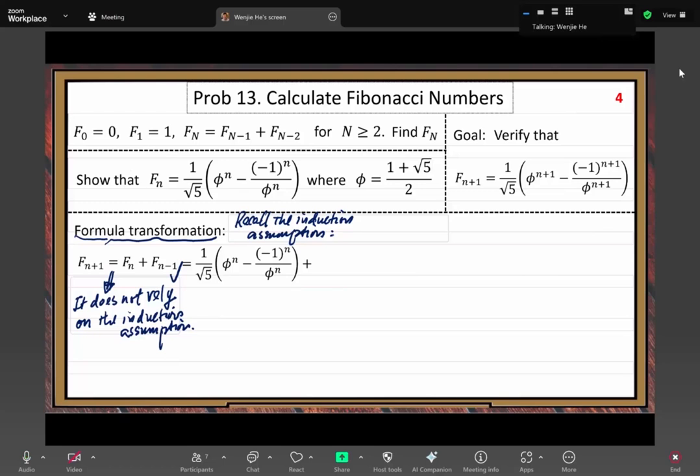We cannot go outside the range. We can only apply the formula inside that range. So let me show you the meaning here. The induction assumption: this formula is only true for K in this range. That's the induction assumption, okay?